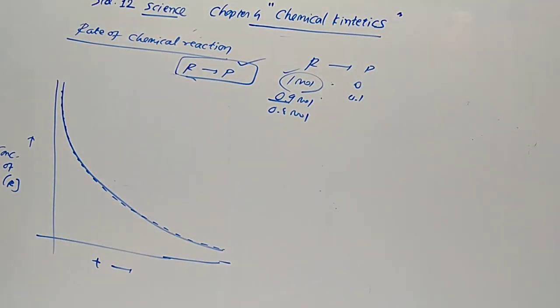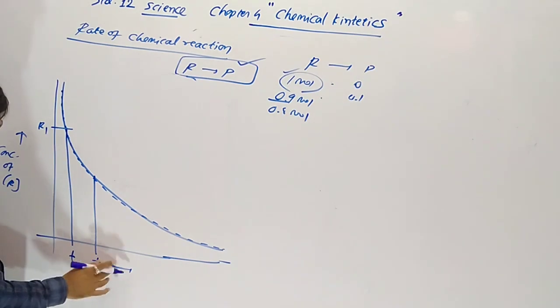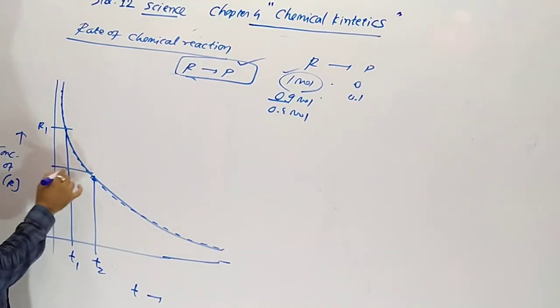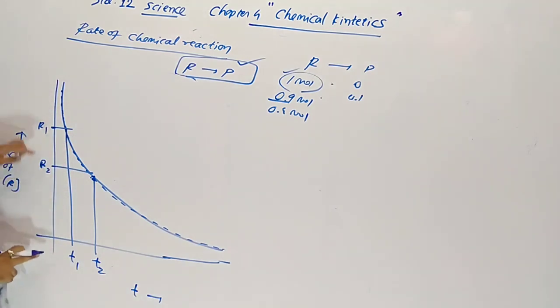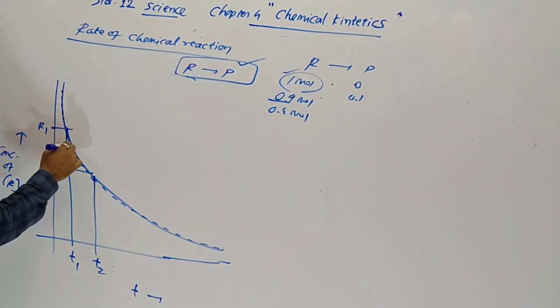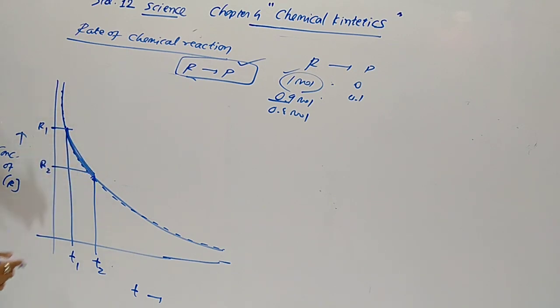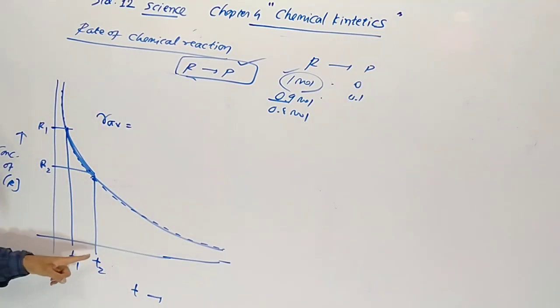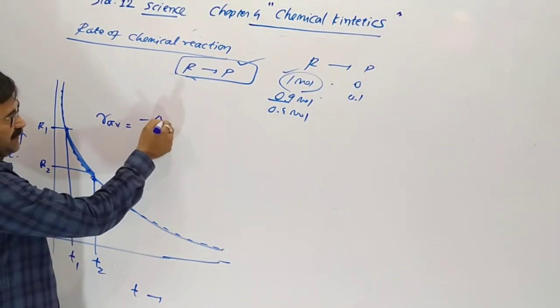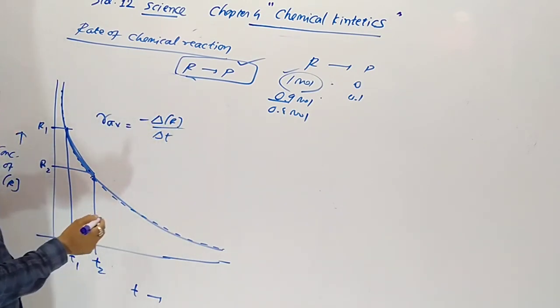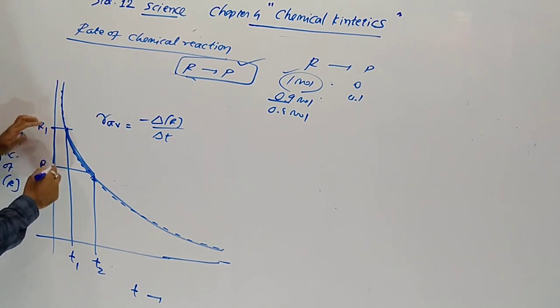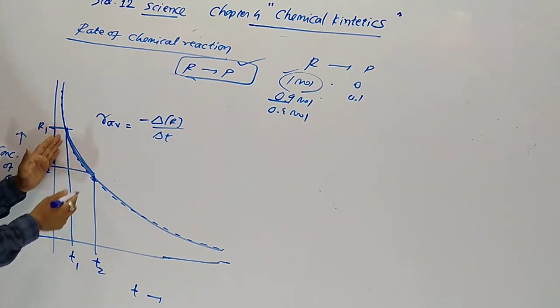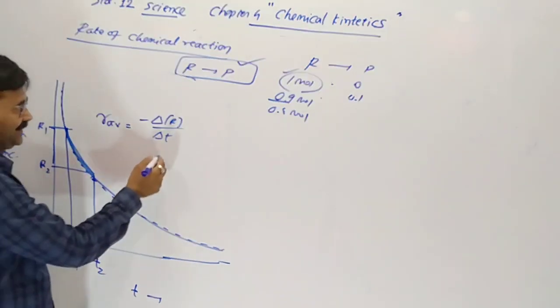So the graph is curved. At T1 time, concentration is suppose R1. At T2 time, suppose concentration is R2. You can see R1 is high, R2 is decreased. So between T1 and T2 we get the average rate, the average speed of reaction between T2 minus T1 time. So minus delta R upon delta T. Delta R means decrease in concentration, over T2 minus T1 in delta T time.